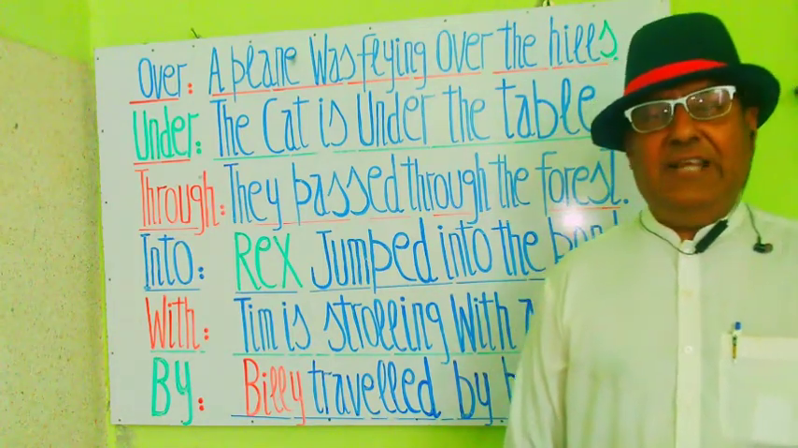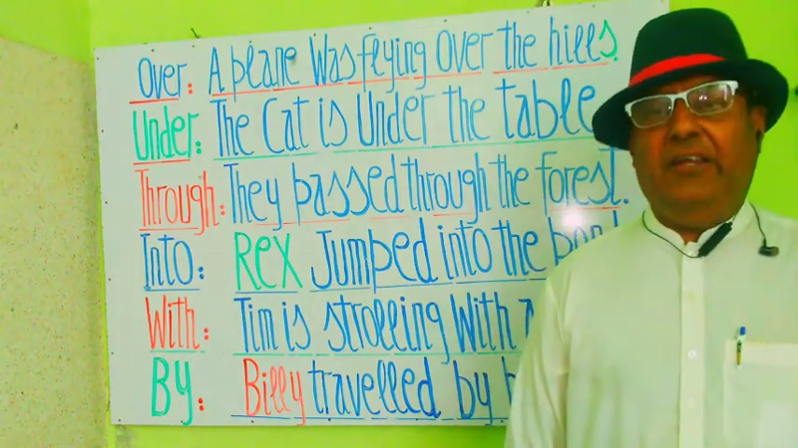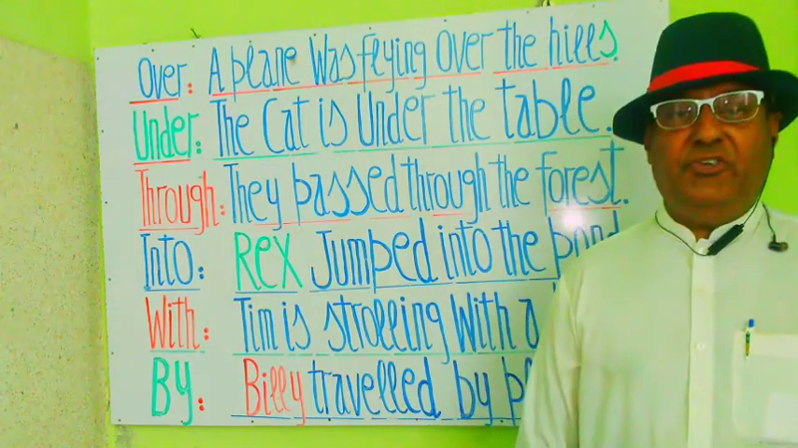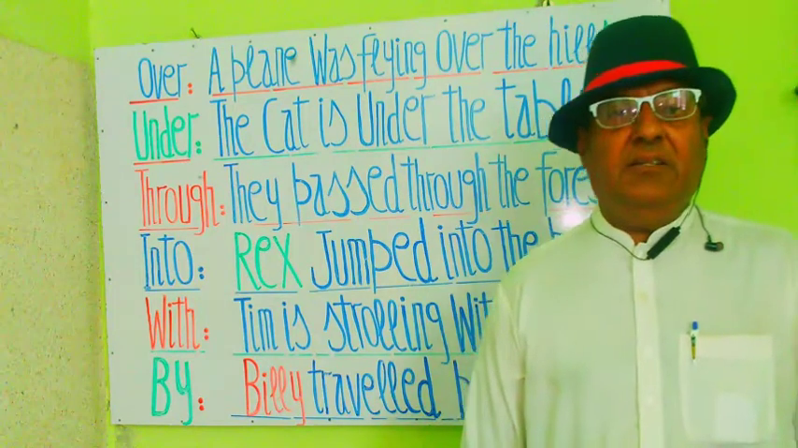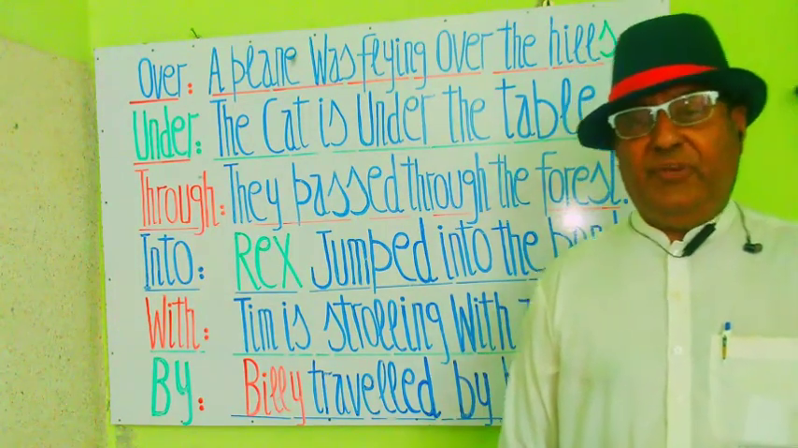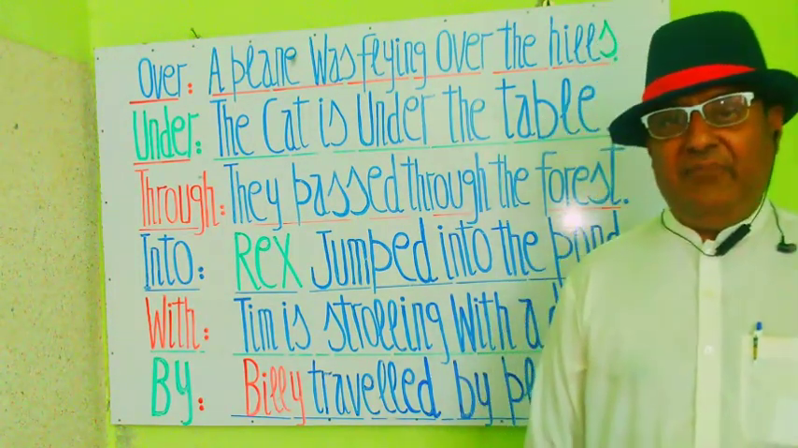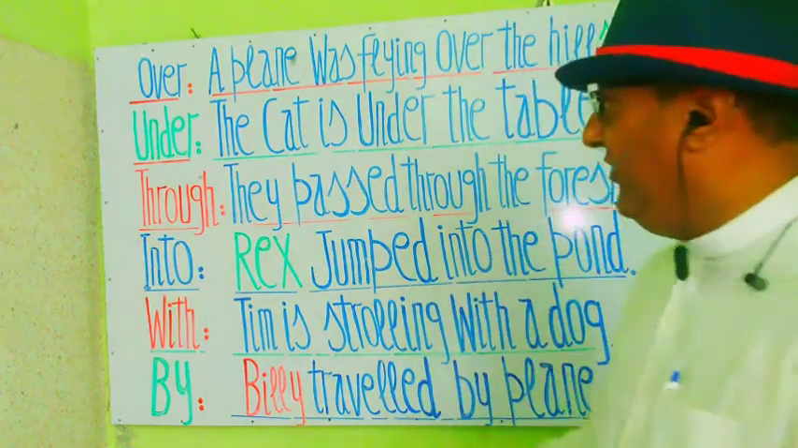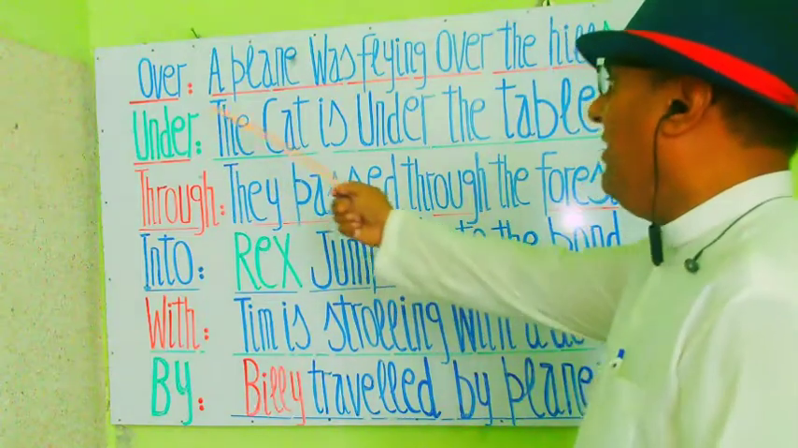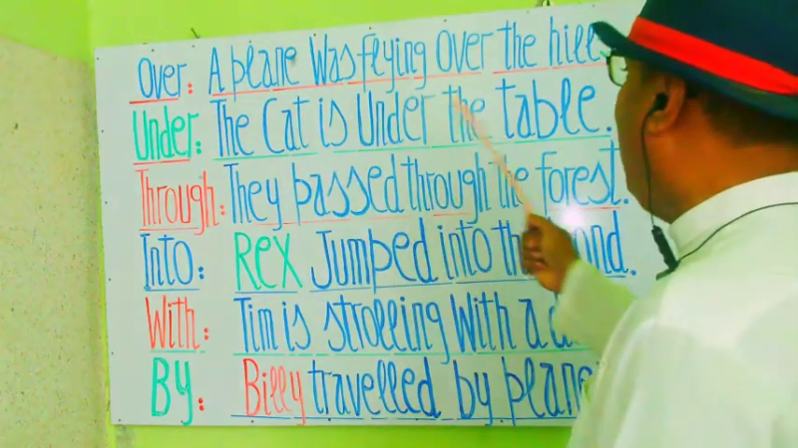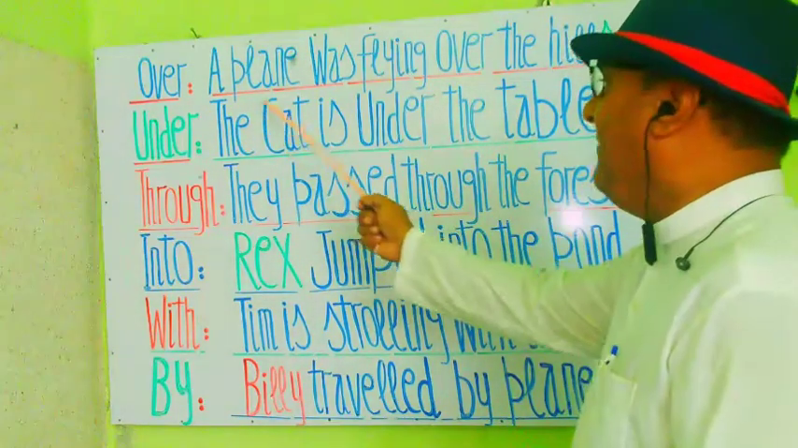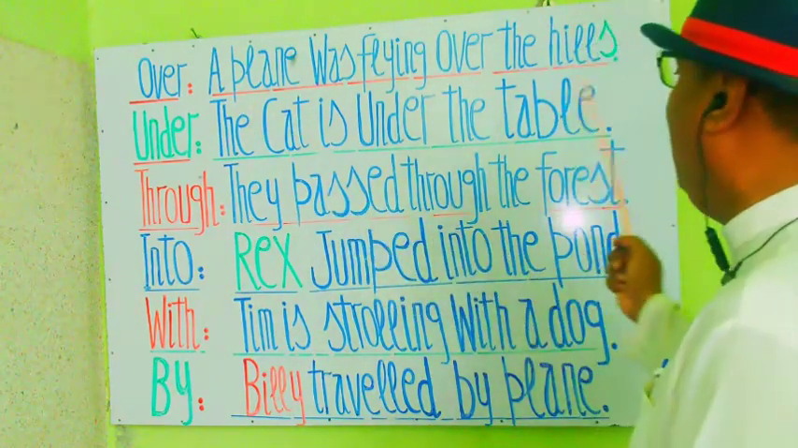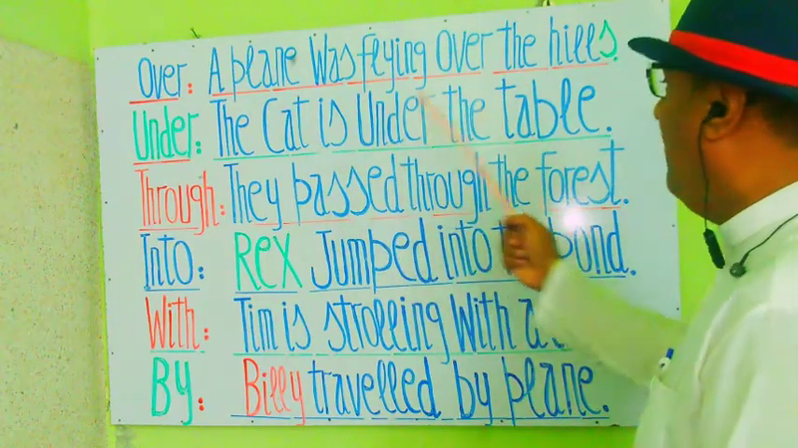Okay, my students, let's read out these phrases again. आइए इन जुमलों को एक बार फिर से पढ़ते हैं. These prepositions are very important and these are commonly used in speaking as well as in academic studies. Let's read these prepositions and these phrases again. First is over. A plane was flying over the hills.